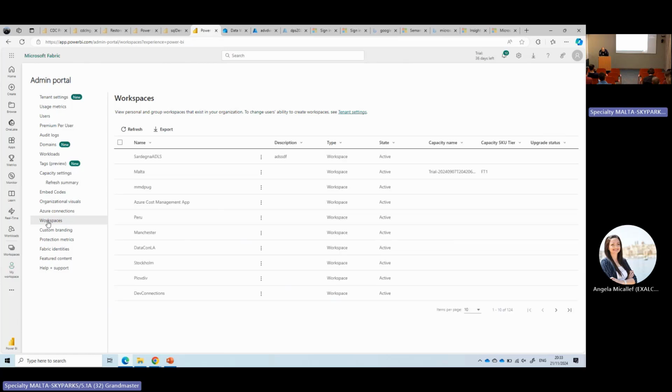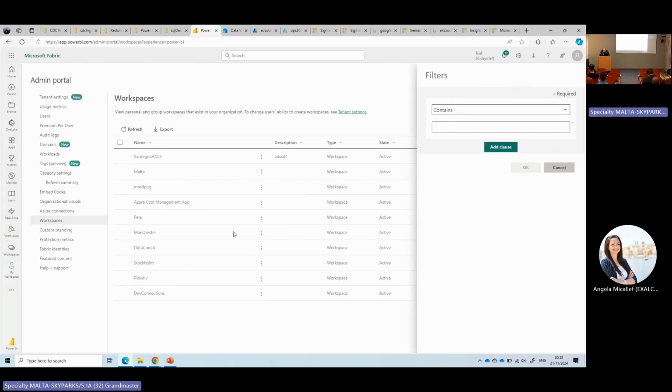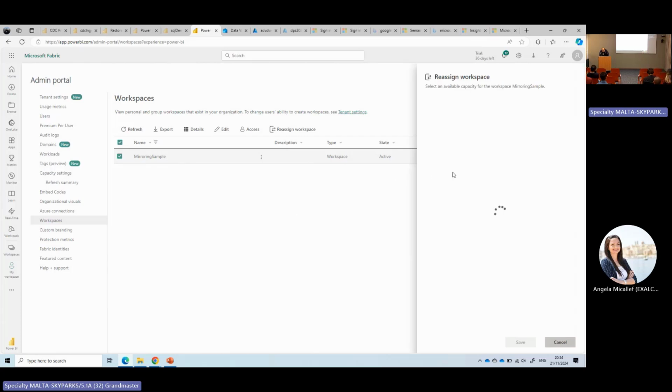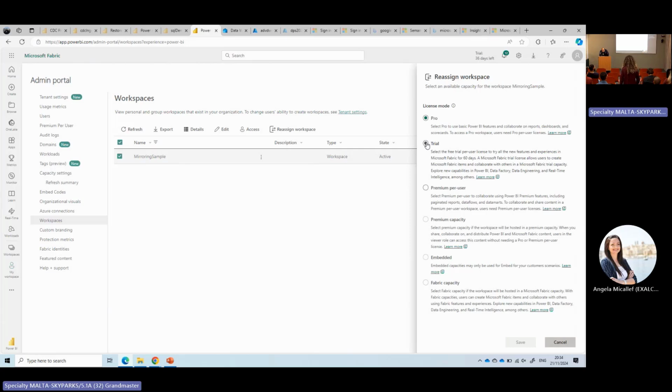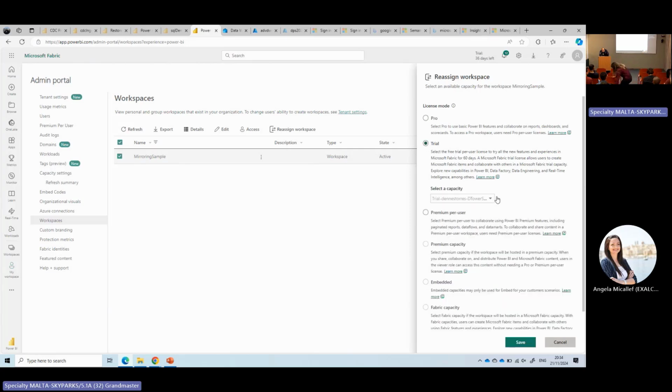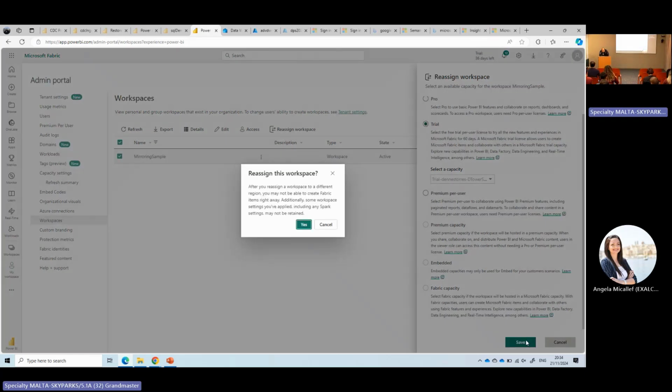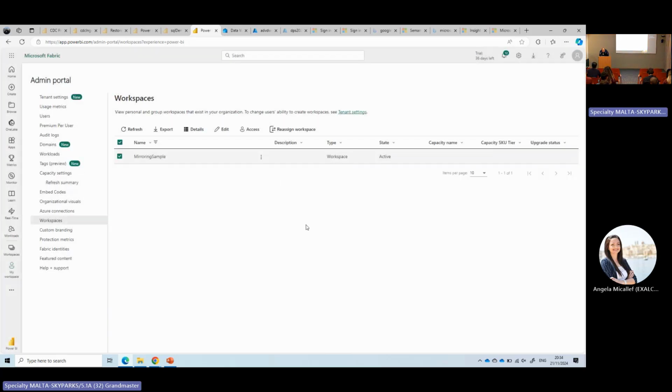Workspaces. So try save, assign workspace, yes.